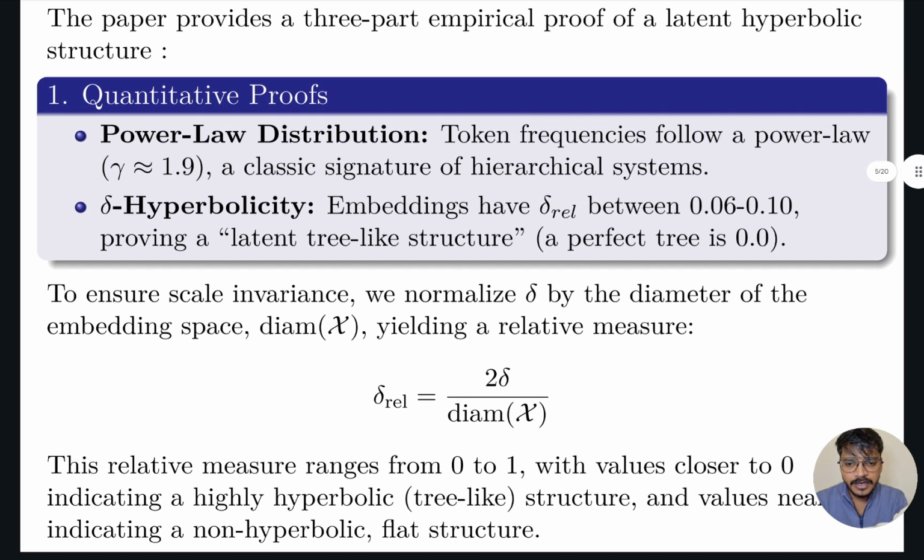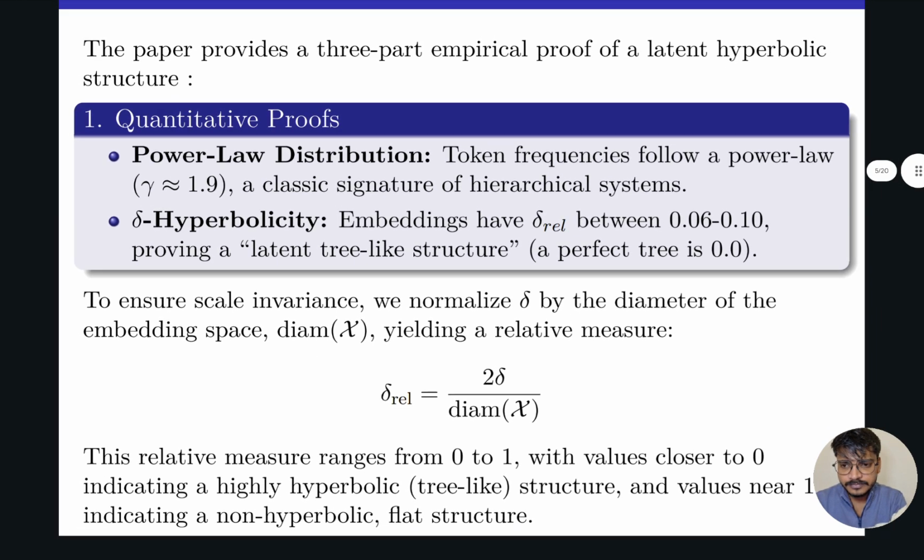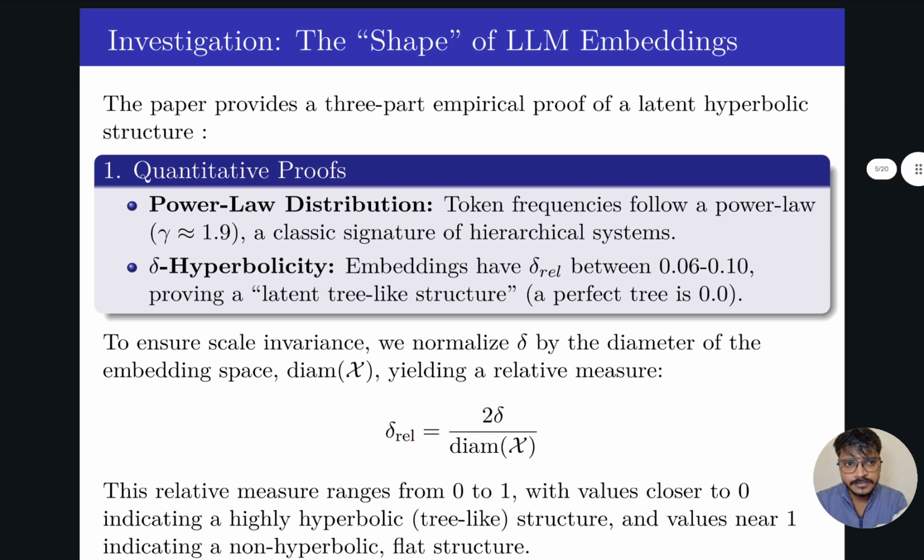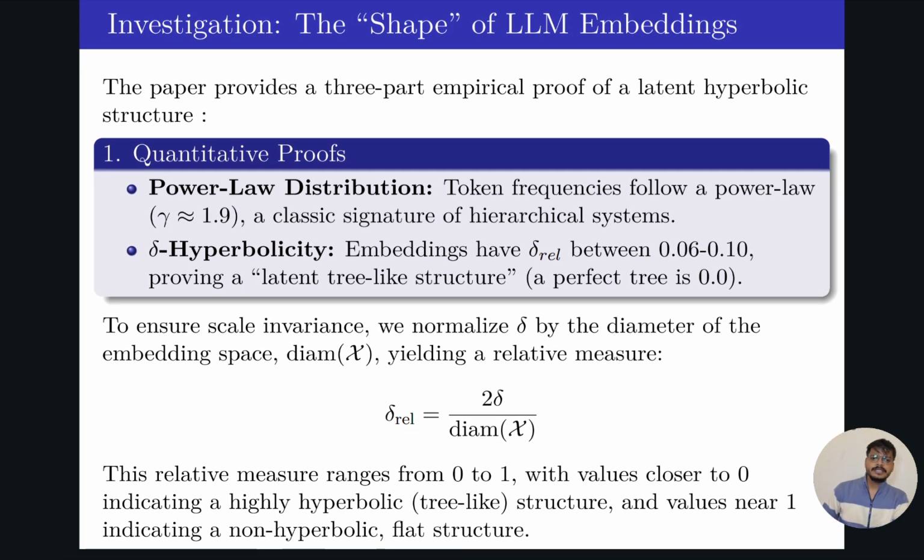Okay, so to find the delta hyperbolicity, we use this. Now, to ensure scale invariance, we normalize delta by the diameter of the embedding space, diameter of X. So the relative delta is equal to 2 delta divided by the diameter of the embedding space. This relative measure ranges from 0 to 1, with values closer to 0 indicating a highly hyperbolic, tree-like structure, and values near 1 indicating a non-hyperbolic, flat or Euclidean structure.